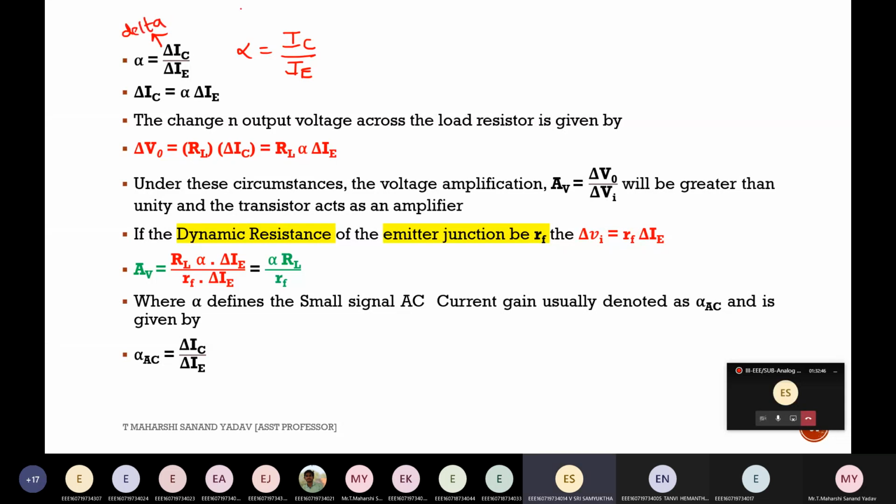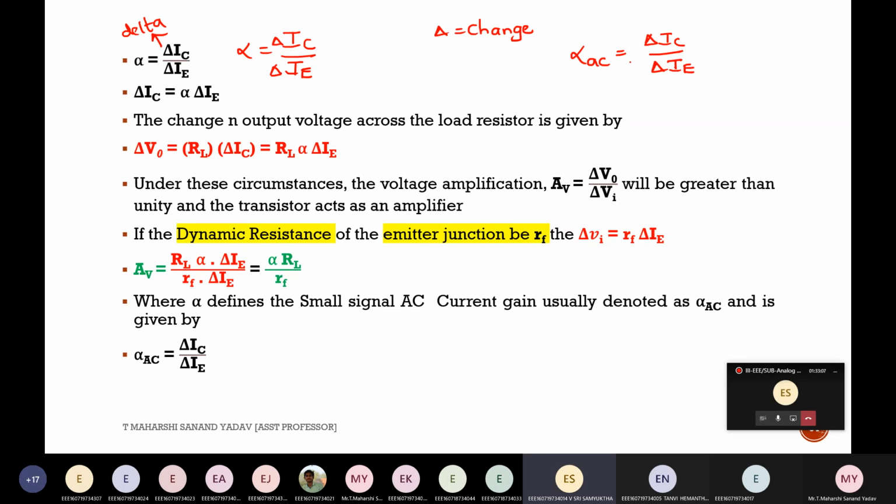Change. That's it. Delta is nothing but change. Why? Because I'm using AC, so obviously it will alternate. That's why it is change in IC with respect to change in IE. So can I write it as alpha AC? Alpha AC is something which is change in IC by change in IE.